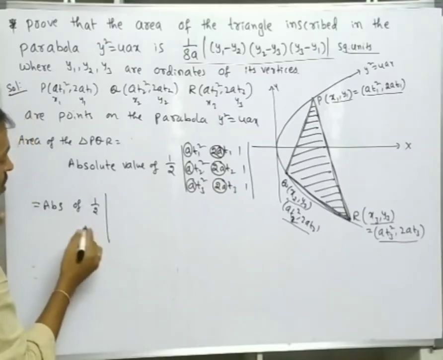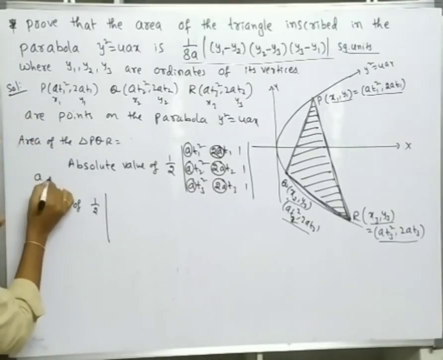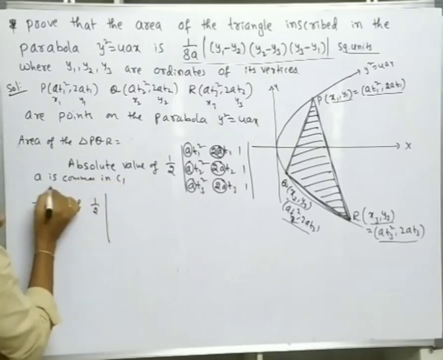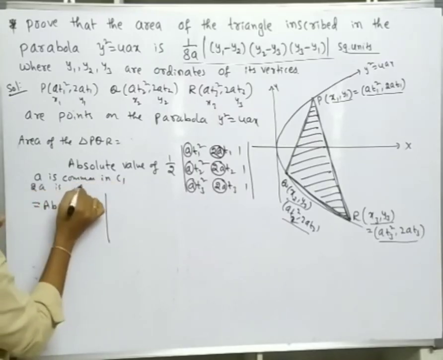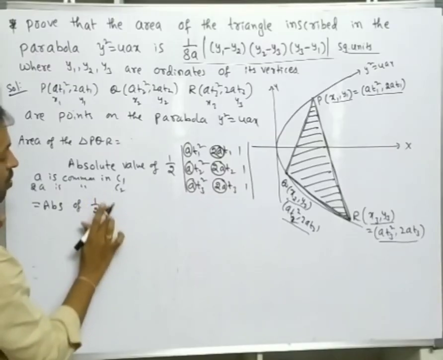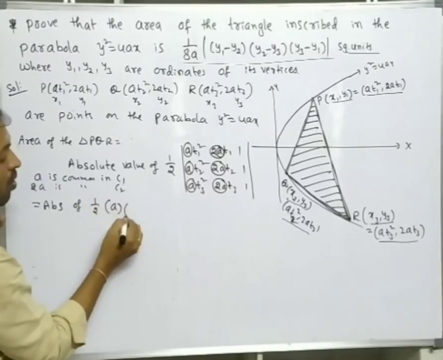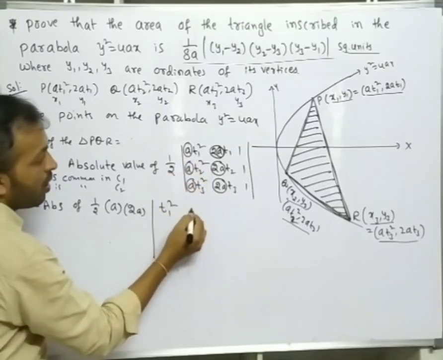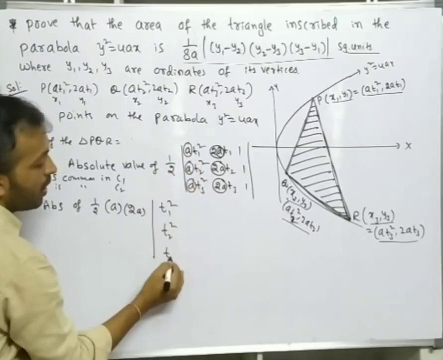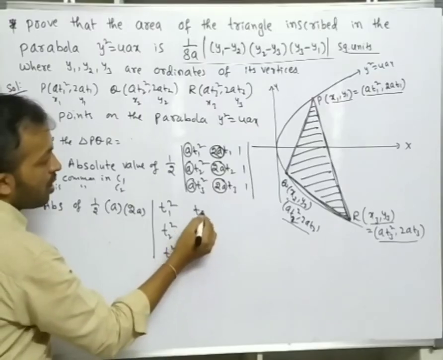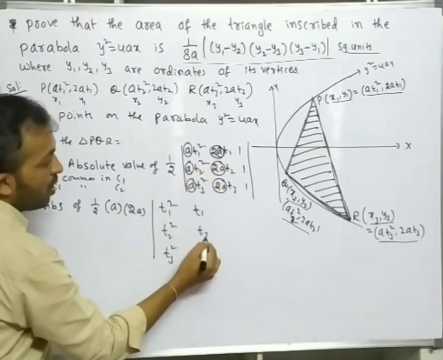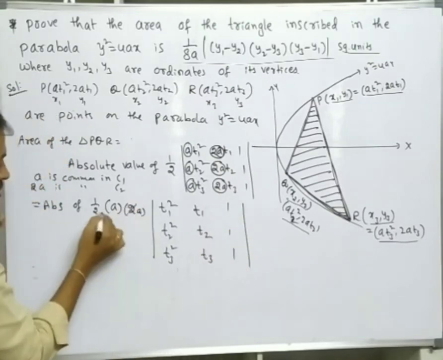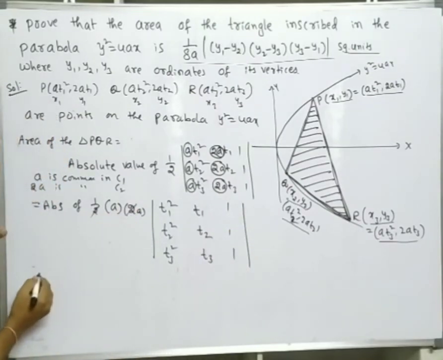So a is common in C1, 2a is common in C2. Then a common, 2a common, what is remaining here? t1 square, t2 square, t3 square. Next 2a common, t1, t2, t3, 1 1 1. So 2 gets cancelled, a into a square.